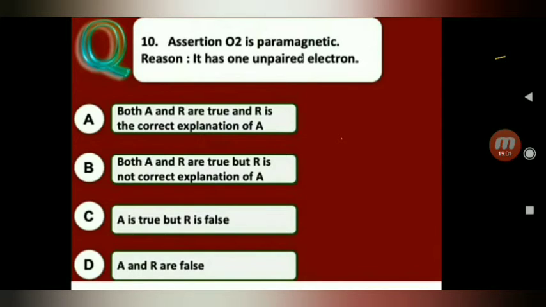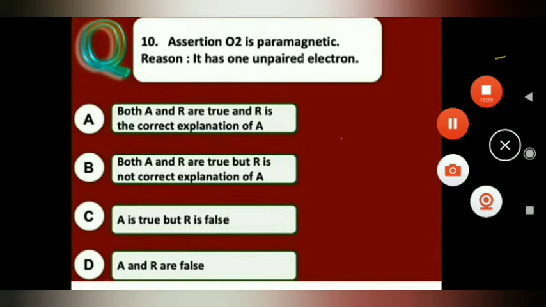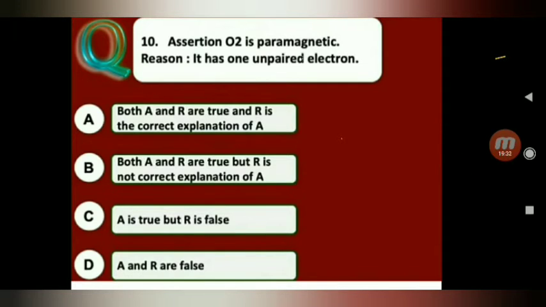So O2 is paramagnetic. Yes, correct, assertion is right. Reason: it has one unpaired electron. No. In O2, according to MOT, molecular orbital theory, and the MOT diagram, oxygen has 2 unpaired electrons. So reason is wrong. Assertion right, reason is wrong. So the answer is C.